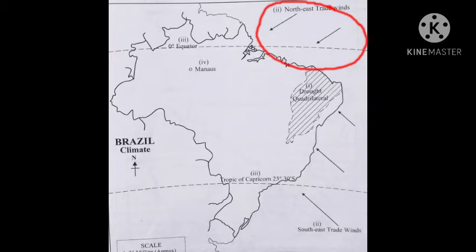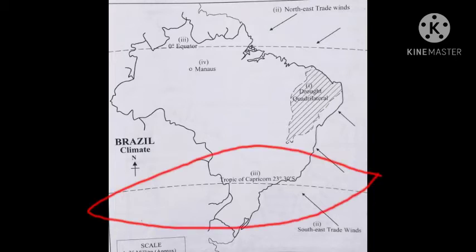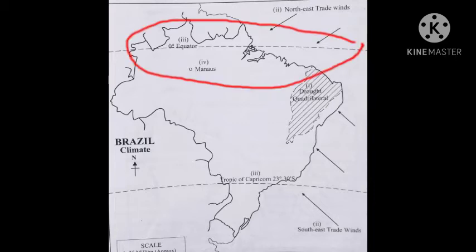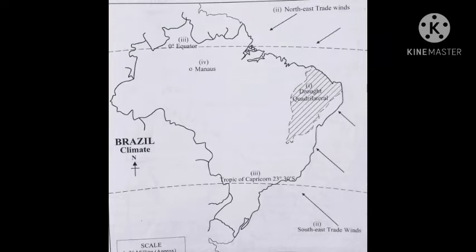Next question, draw the main parallel of latitude passing through Brazil which affects its climate. You can see this latitude which passes through Brazil. So this is the Tropic of Capricorn, and one more latitude passes through Brazil, which is the equator. Next question, city with maximum temperature, that is Manaus. This is the city which has the maximum temperature in Brazil.